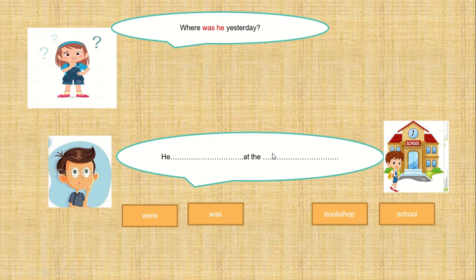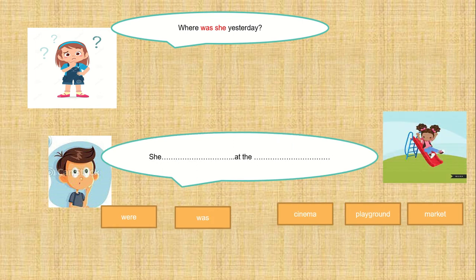And then next, look at the picture and think where the place is. Okay, very good. The place is the school. So the correct answer is he was at the school.